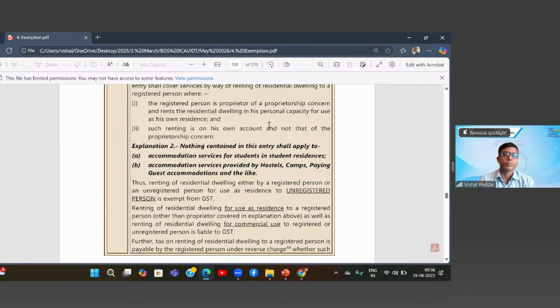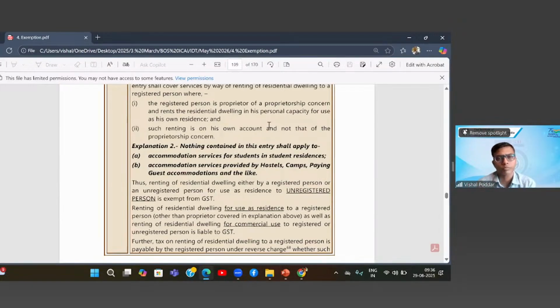Now, because of these judgments, the law came up with the next latest amendment in the form of Explanation 2, saying that they may be covered in the original entry, but we are removing them from this entry. Now they have created another exemption entry, which we are going to read below. But firstly, Explanation 2 has been recently added to remove hostel services from this exemption entry. Because of this, hostels will not be covered in this, even though hostels may in principle be a residential dwelling unit, but now they have been specifically removed from this exemption entry. Please read.